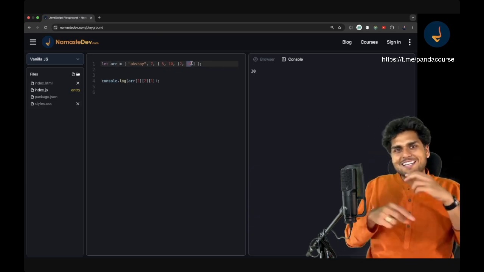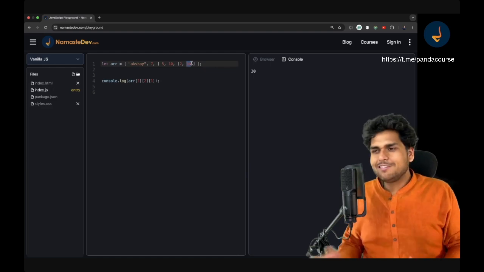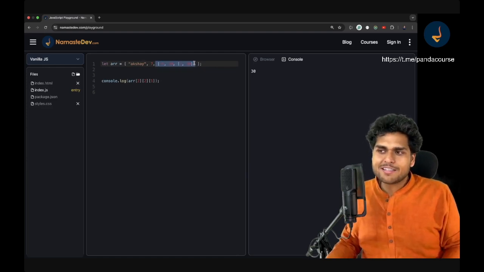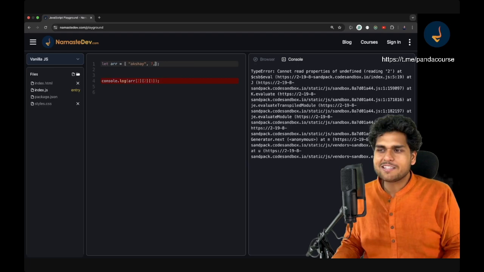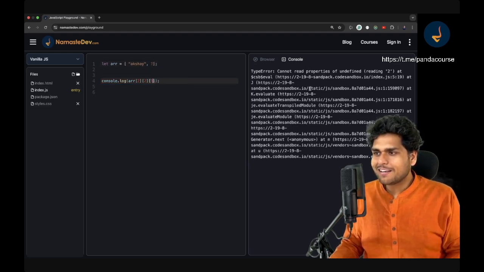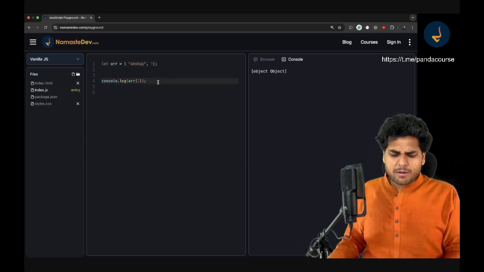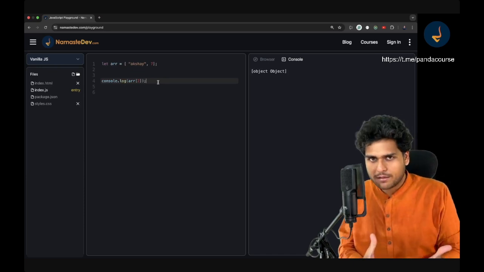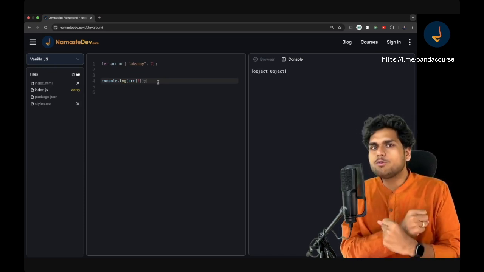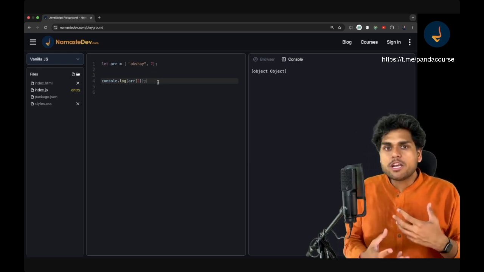So this is how arrays work. Now, if it is getting complicated for you, don't worry. Generally, you will not be doing all of it. I have just shown you this for demonstration purposes, but generally you won't find arrays of mixed things. It is also giving me an error now, because this is not good code. But this works, and I'm just telling you the capabilities of arrays. Most of the time you will not be building this kind of array, but I'm showing you that this is also possible.